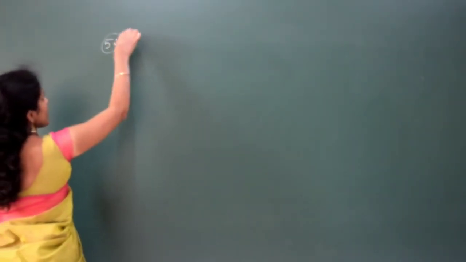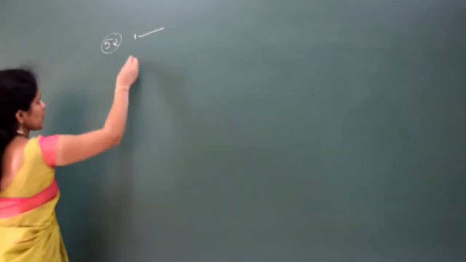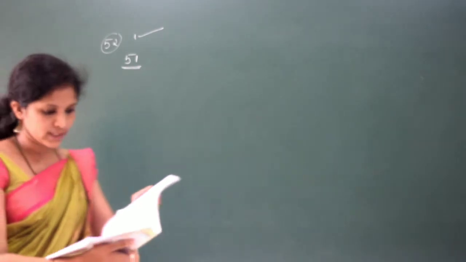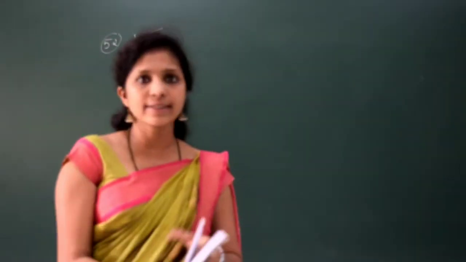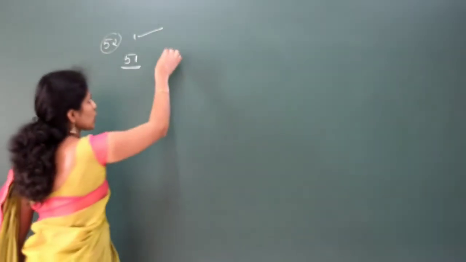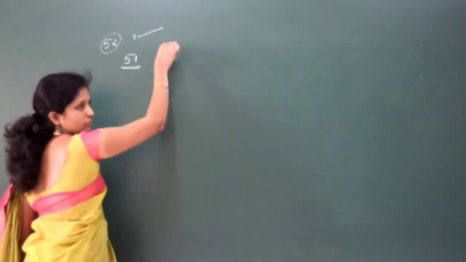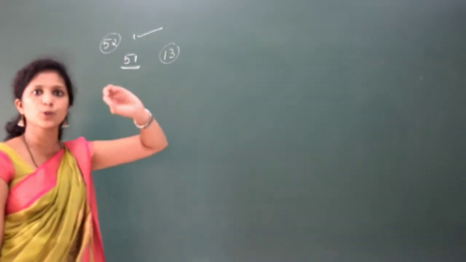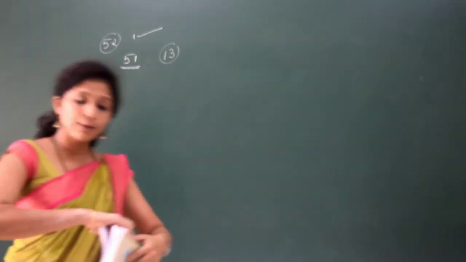In that, one card is lost, so total number of cards is now 51. And next, what is given? 2 cards are drawn and are found to be both diamonds. How many diamonds will be there? Total 13 diamonds, right? So in that, 2 drawn cards are found to be diamonds. Now you are finding the probability that the lost card is a diamond.